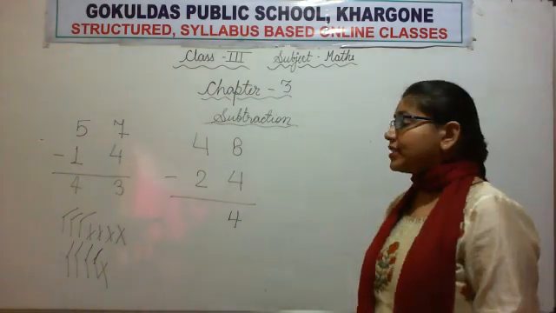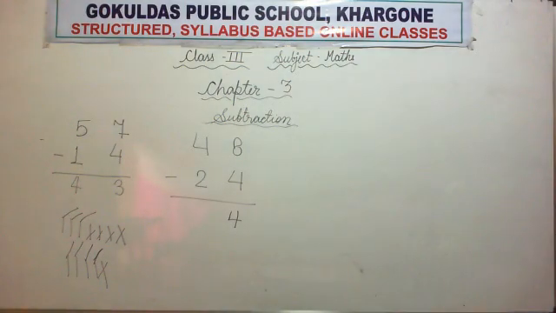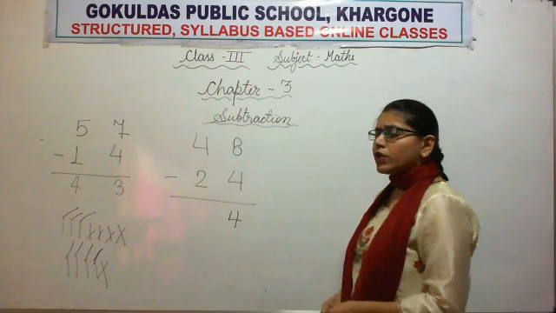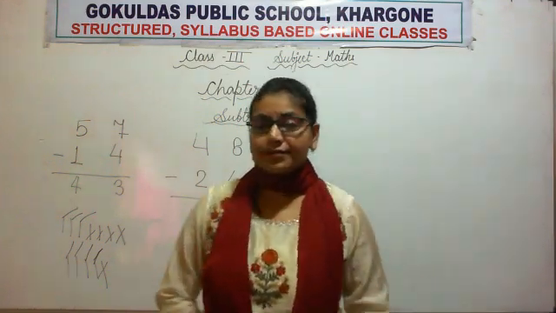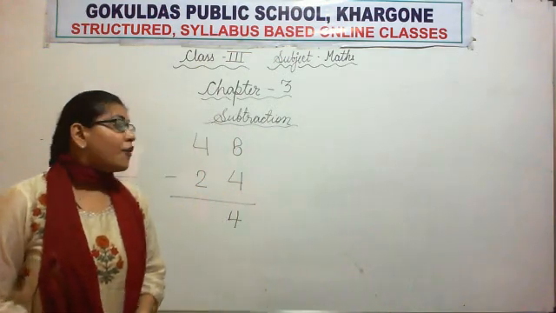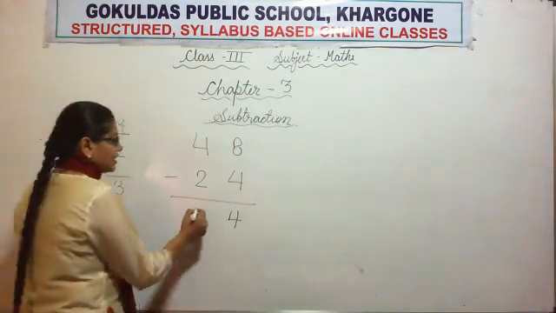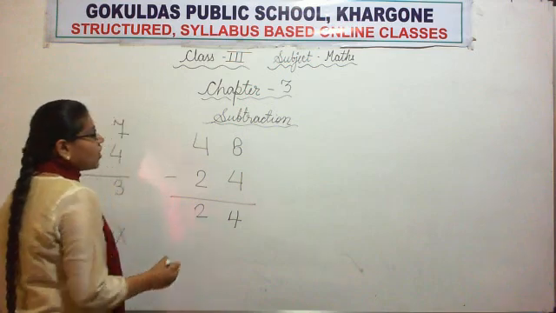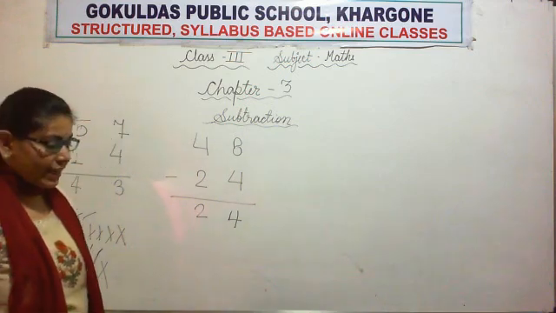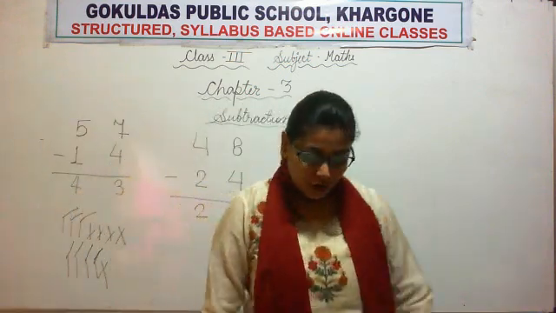So cancel 2 sticks. Cancelled. Now count how many sticks are left. Very good. 2 sticks are left. So our difference is 24. Well done all of you.